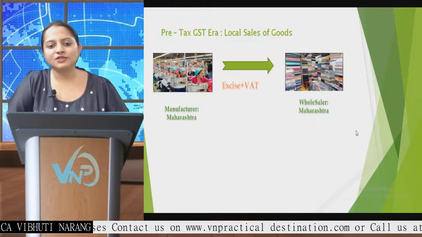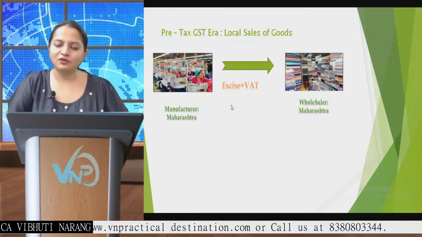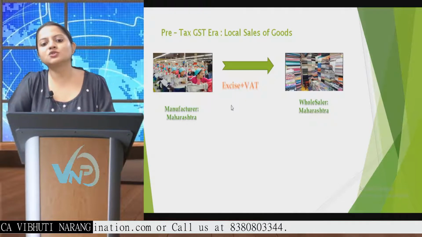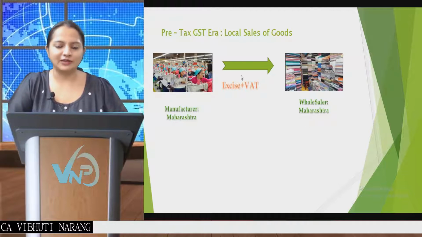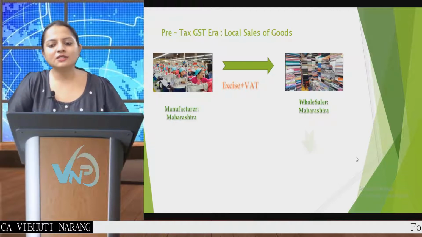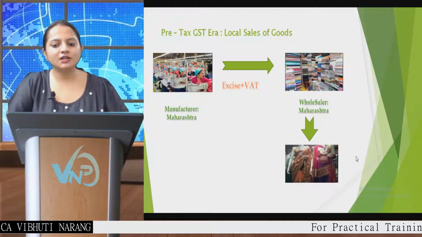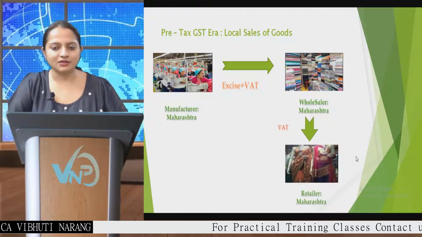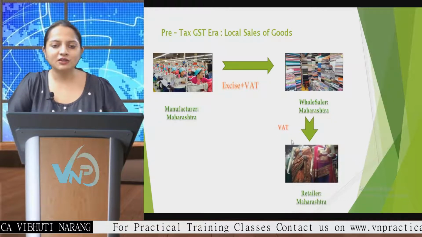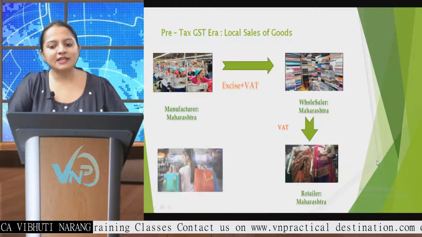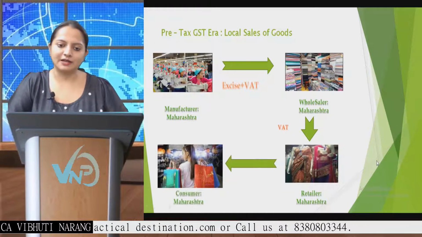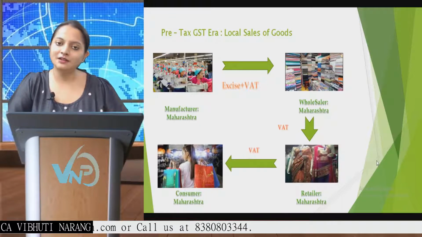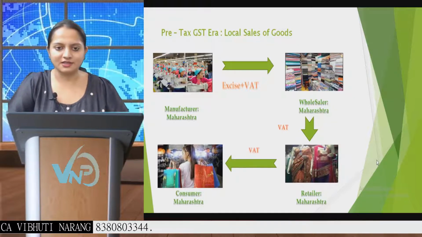Before the coming of GST, on manufacturing we were compulsorily supposed to pay excise duty, and as the sale was within the same state, VAT was being levied. Now this wholesaler sells the goods to a retailer which is again in Maharashtra. Then we have to levy VAT. And when the sale is done to the ultimate consumer which is again in the state of Maharashtra, then also VAT was being levied. That is the pre-GST era.